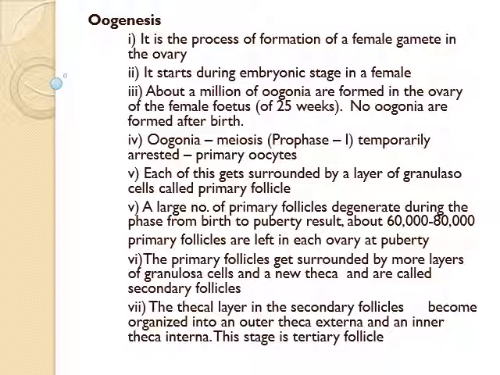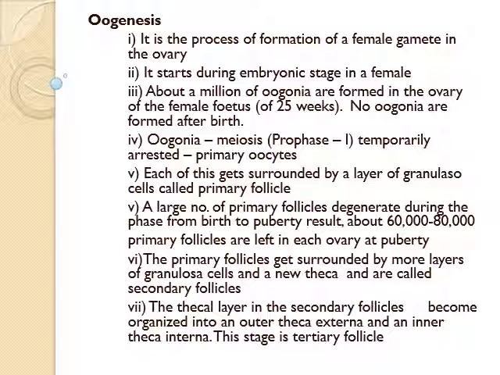The follicular cells proliferate and form a stratified cuboidal epithelium. Such cells are called granulosa cells. The granulosa cells secrete glycoproteins to form a zona pellucida around the primary oocyte.